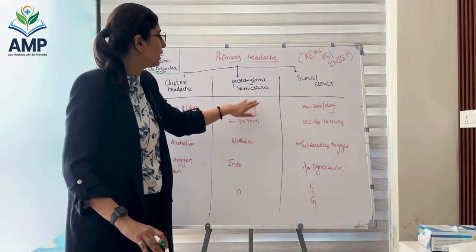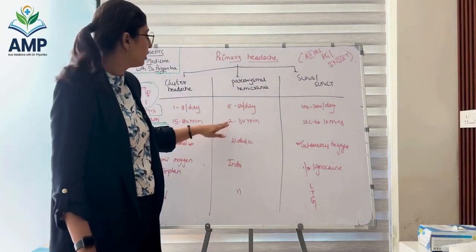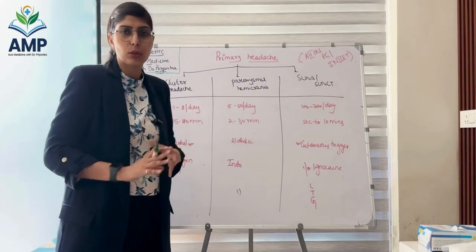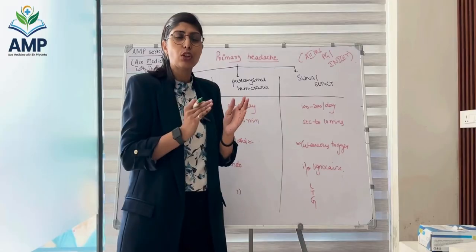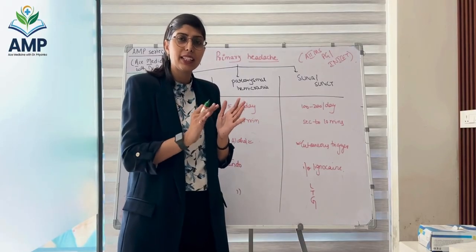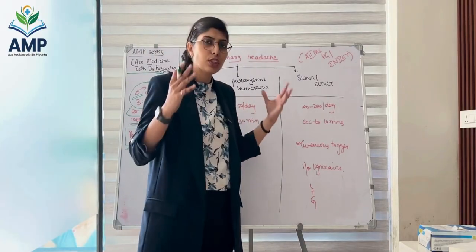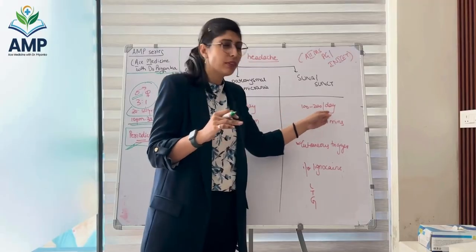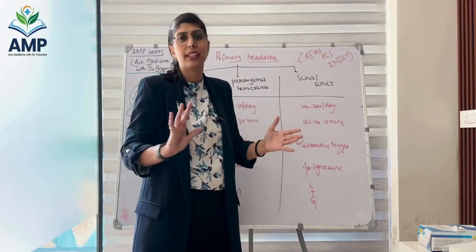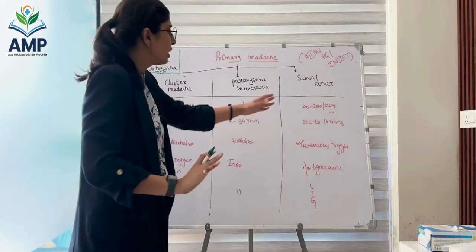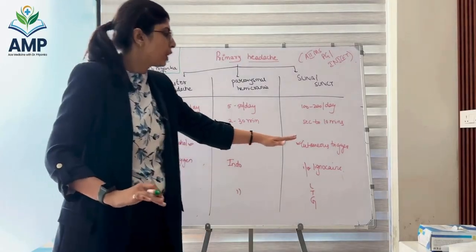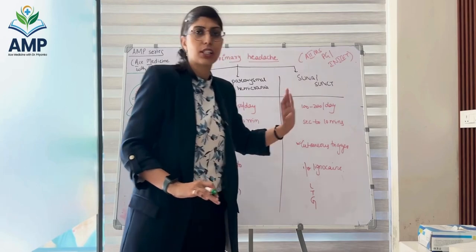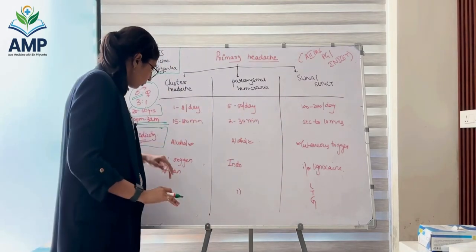So 5 to 50 times in a day, paroxysmal hemicrania, remaining for about 2 minutes to half an hour. And SUNA or SUNCT are very, very short-lasting attacks, within seconds. For a few seconds there will be severe sharp shooting pain, and it can happen about 100 times in the day. So 100 to 200 times in the day, it's going to be SUNA or SUNCT. Alcohol triggers both of these. A cutaneous trigger can lead to a SUNA or SUNCT headache.